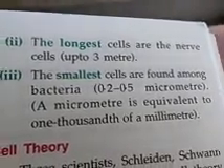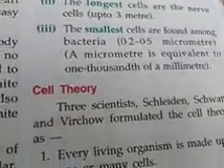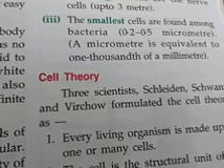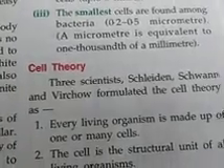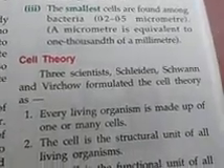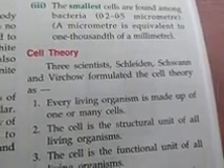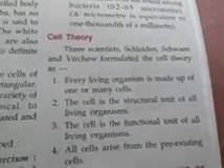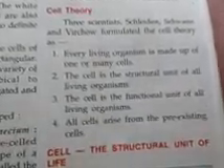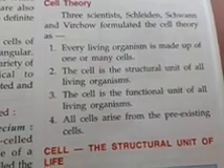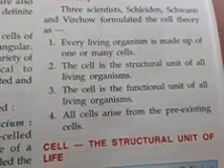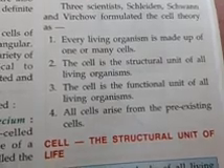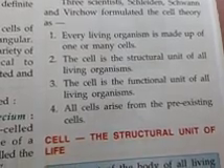Next we come to the cell theory. Three scientists, namely Schleiden, Schwann and Virchow, formulated the theory about cells. You have to go through all the points and learn them. Every living organism is made up of one or many cells.